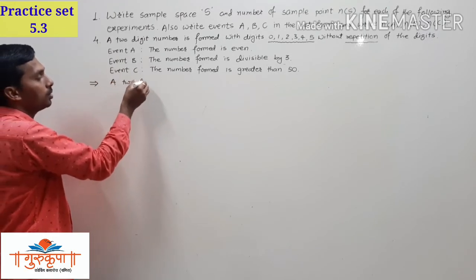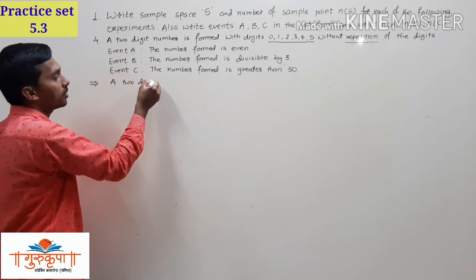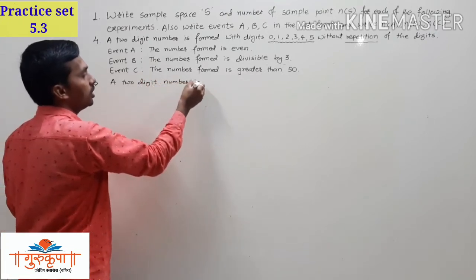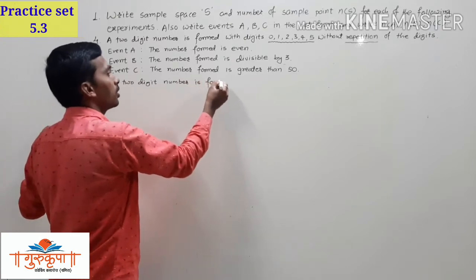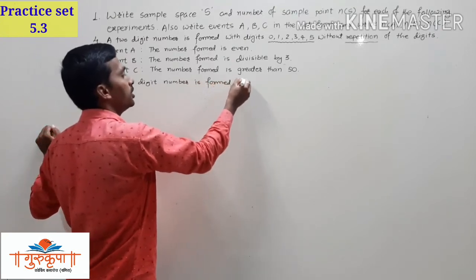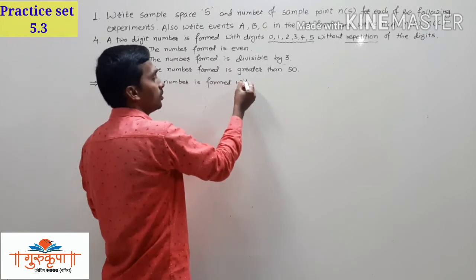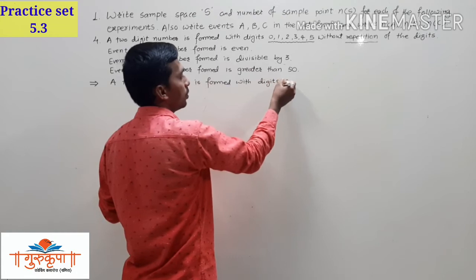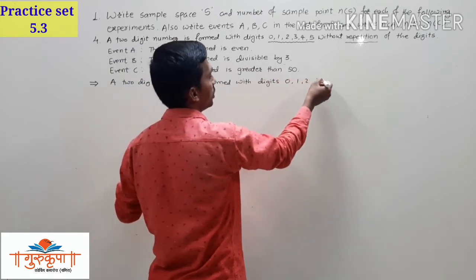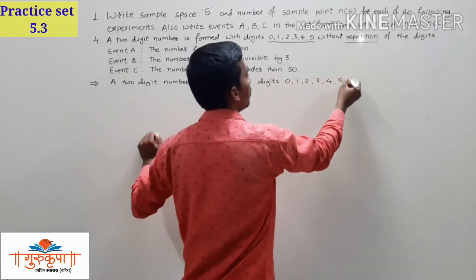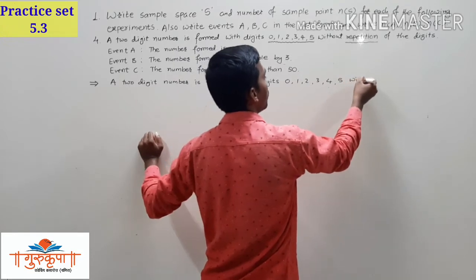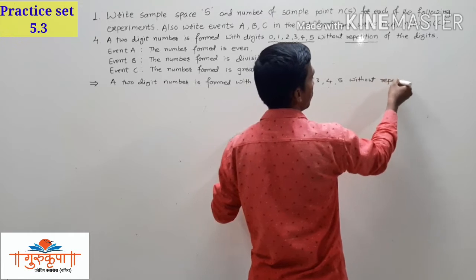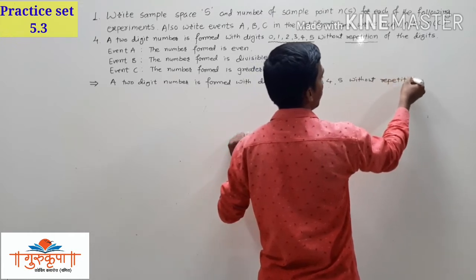A 2-digit number is formed with digits 0, 1, 2, 3, 4, 5 without repetition. That is very important. Without repetition. Repetition is not allowed.